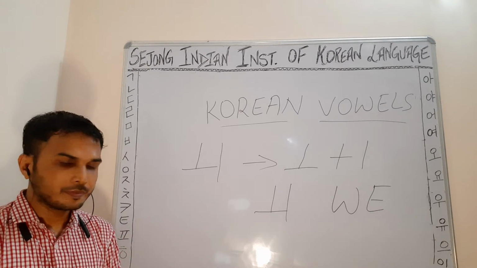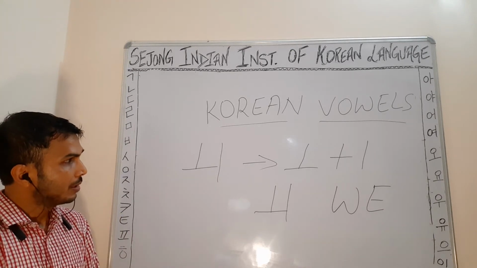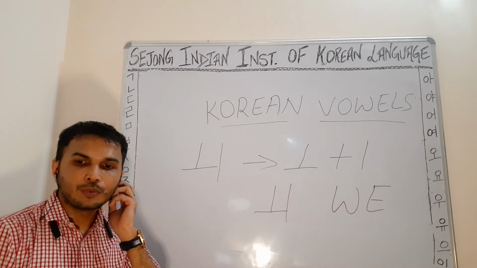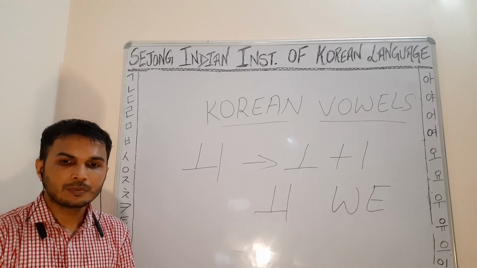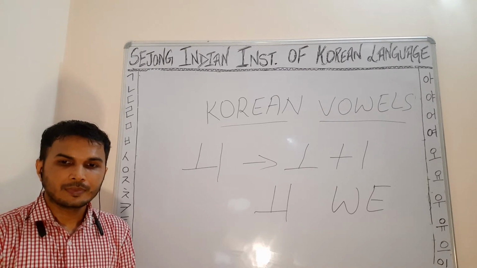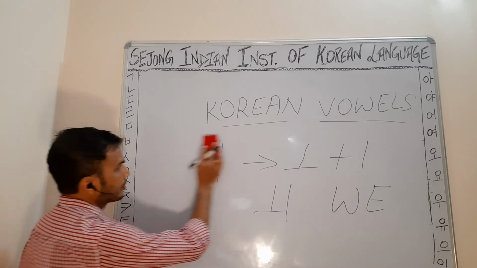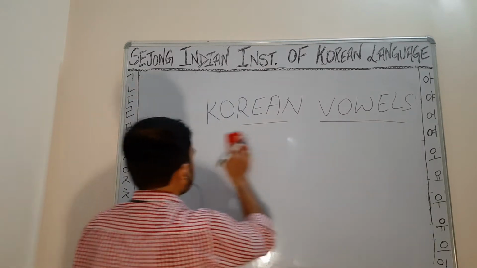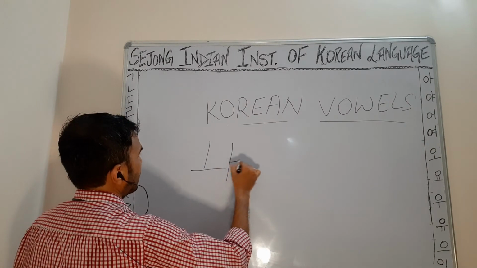Okay. So next, excuse me. So next Korean diphthong is wa. Yes, it is o plus a, right? So wa we can write like this.